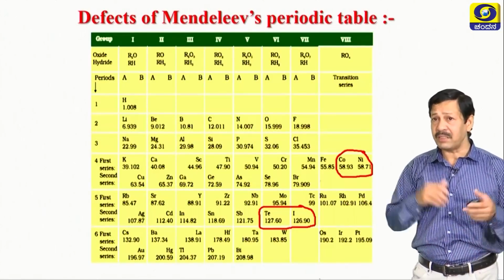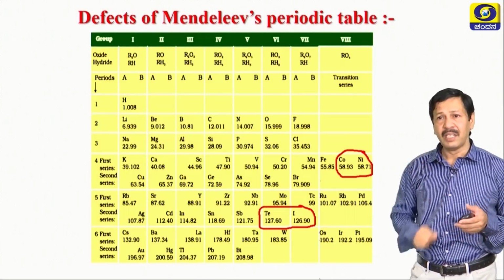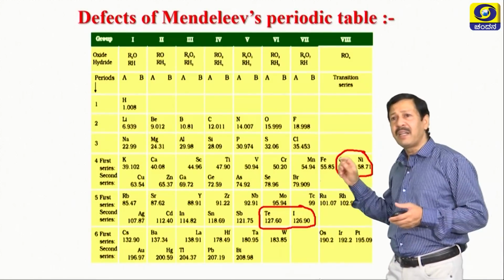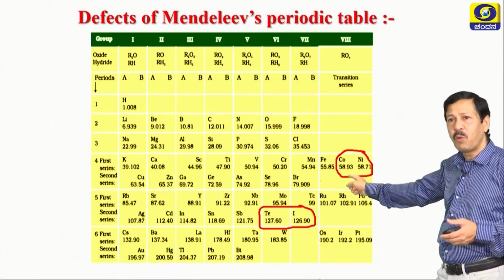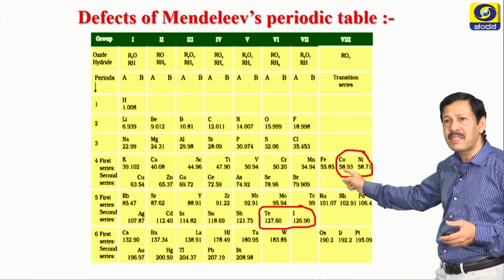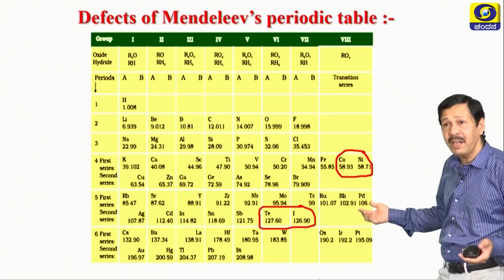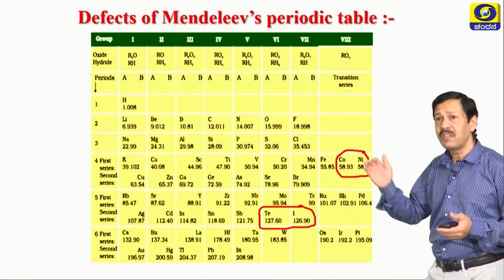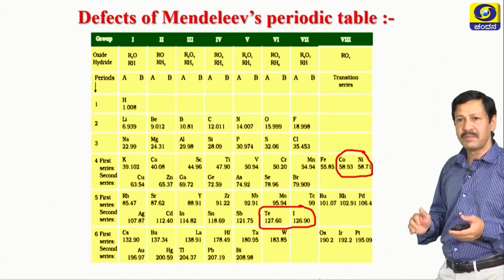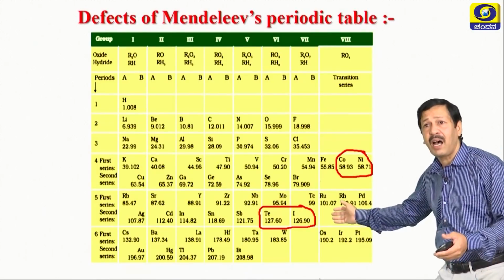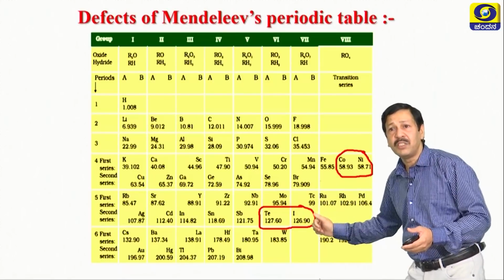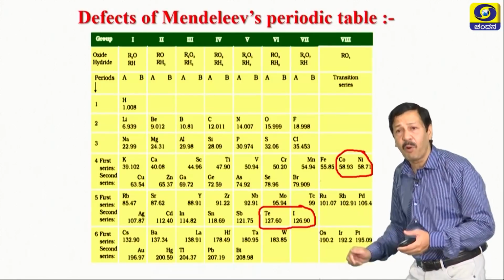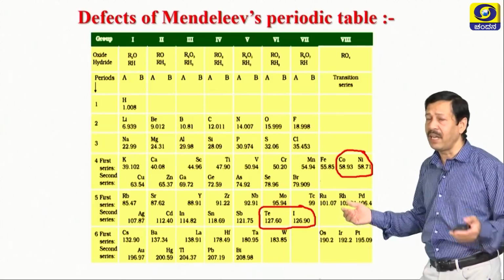Here are the elements marked in red. Cobalt and nickel, you are seeing here. Observe the atomic masses. Which one has the higher? Right. So nickel should come first, followed by cobalt. Similarly, here come iodine and tellurium. So iodine should be kept before tellurium. This is once again an anomaly.